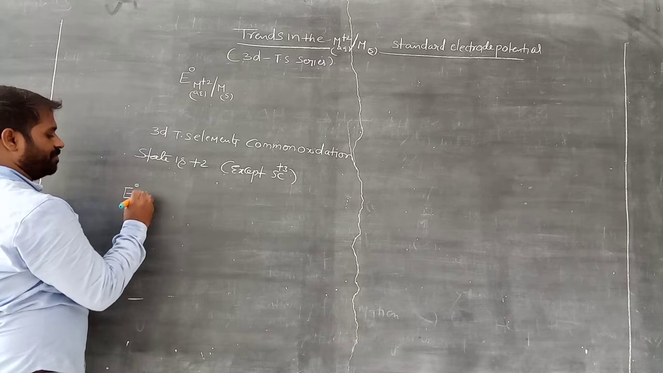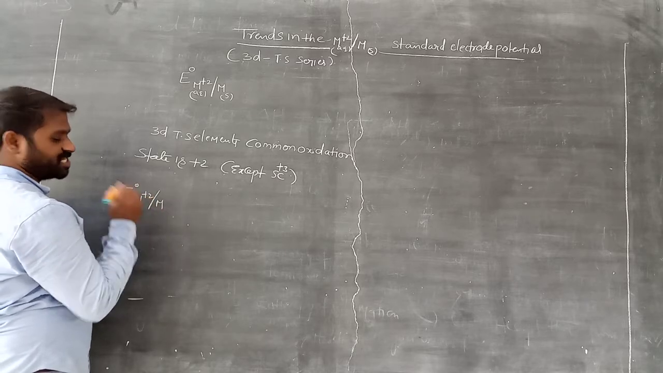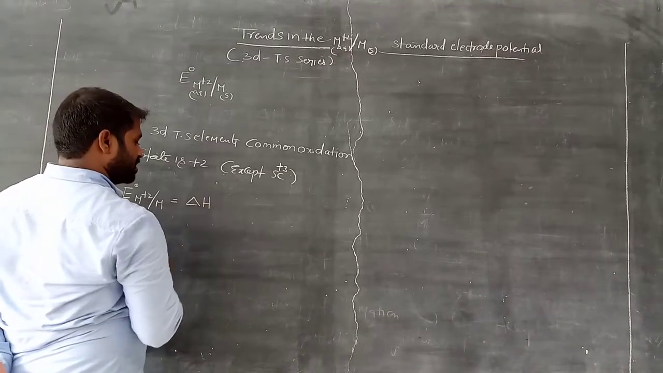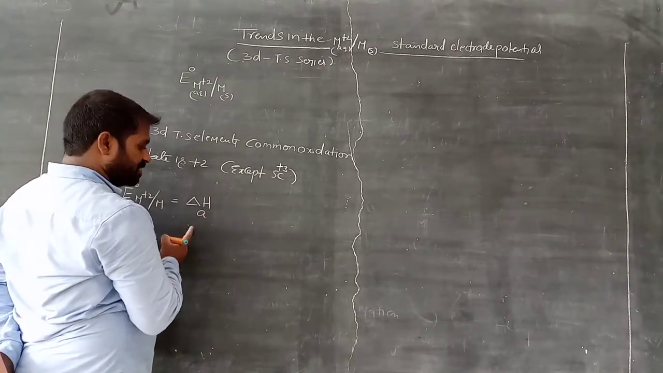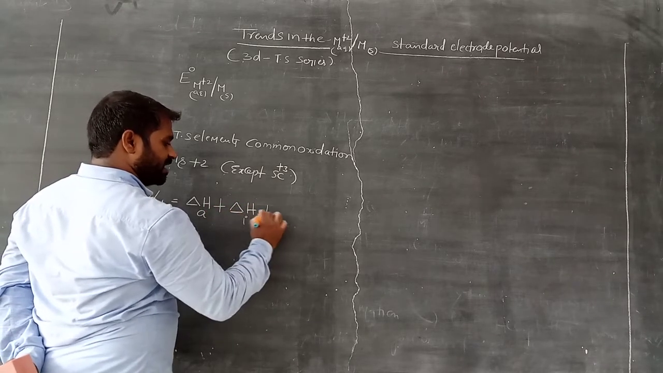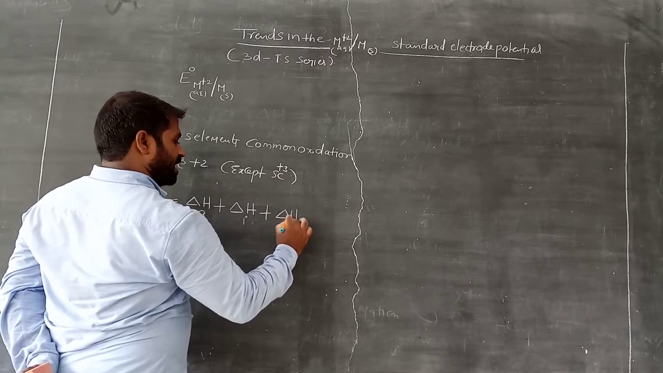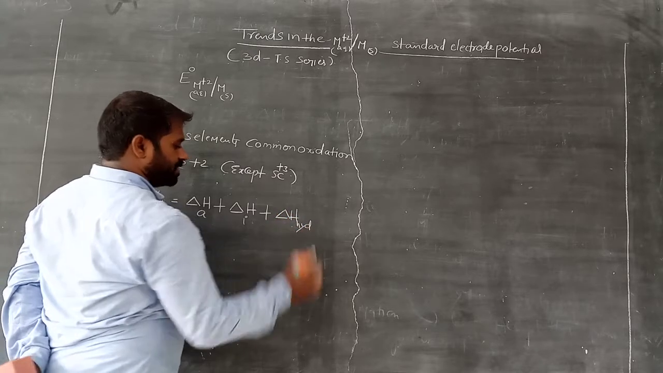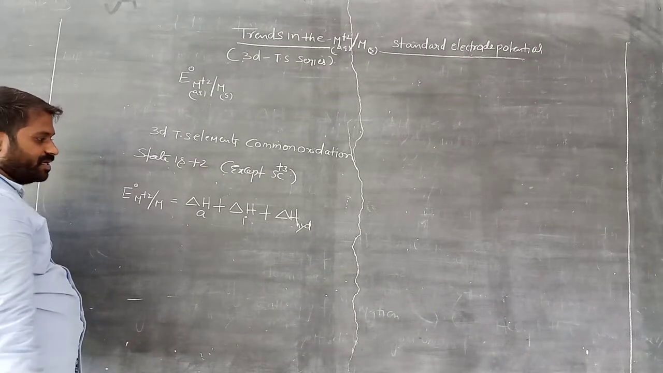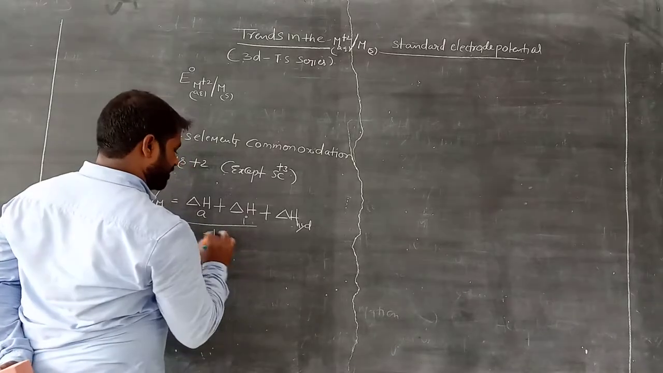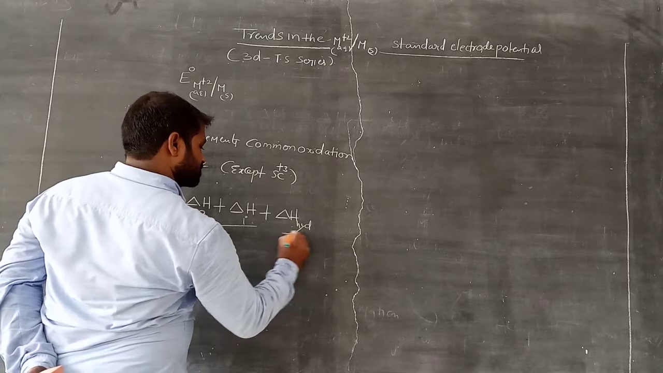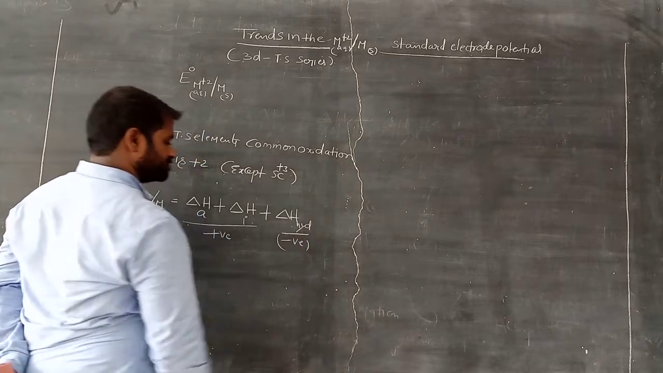E naught M plus 2 to M, the standard reduction potential, can be defined by one, enthalpy of atomization or sublimation, another, enthalpy of ionization, and another, enthalpy of hydration. Clear? Enthalpy of hydration is clear. These two are considered positive. Why? We offer energy to the system. Here it releases the energy, so it is taken as negative.